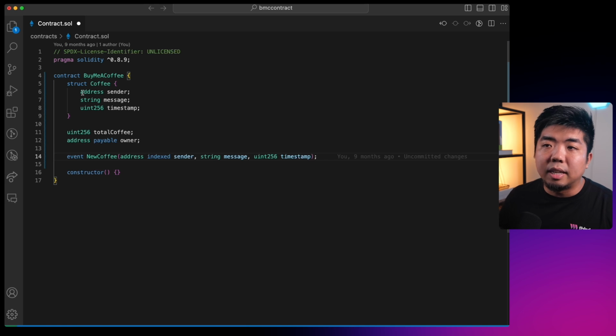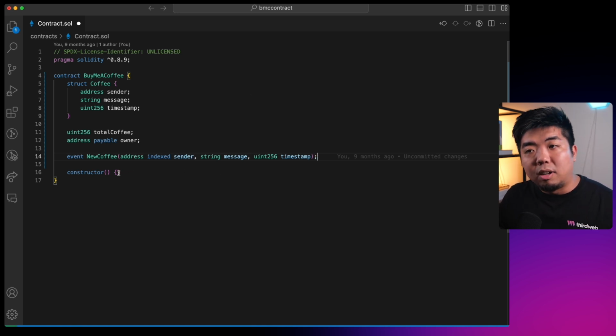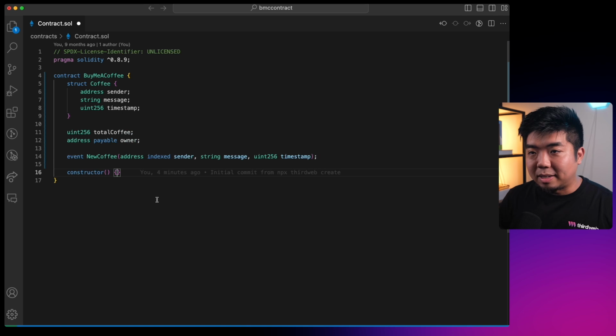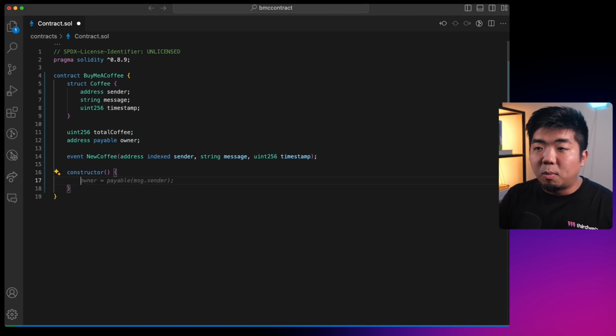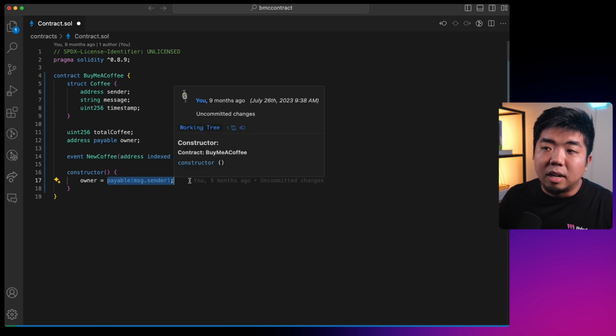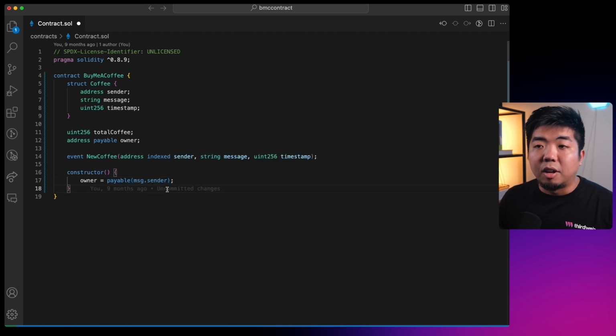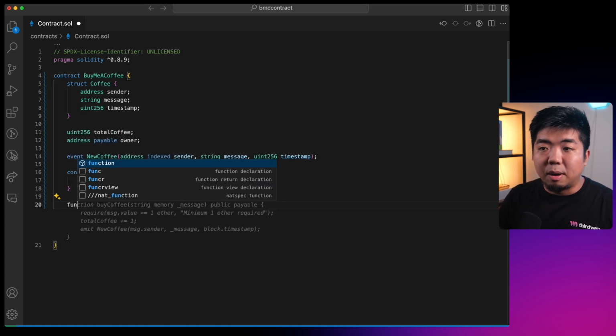So essentially, we're just taking the information of our coffee struct here and creating an event here that will be recorded on the blockchain. And that is what we're going to read to display all of the messages and tips that people have sent us. For our constructor here, the one thing that we are going to do when this contract is deployed is set the owner. And we're going to set the owner to whoever the deployer of the contract is. And we're going to make sure that they are a payable address in here so we can transfer the funds through our buy me a coffee function, which is the next function that we are going to create here.